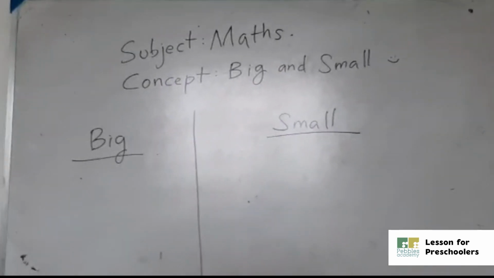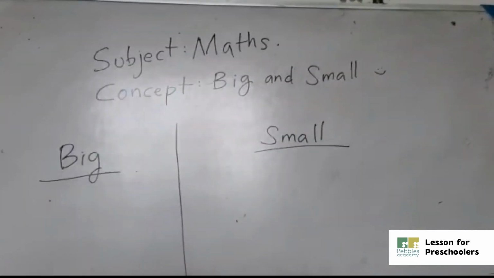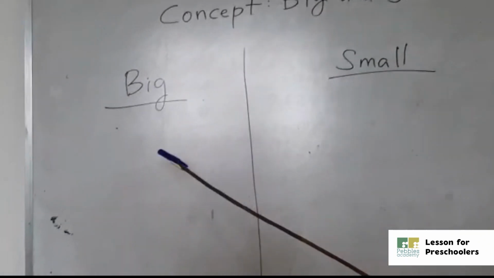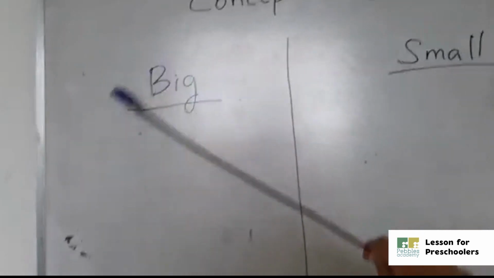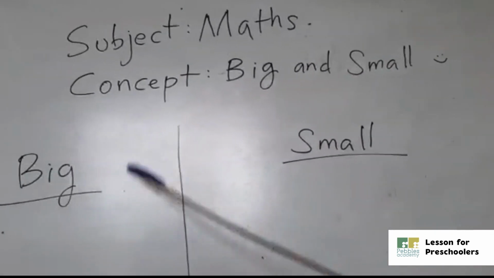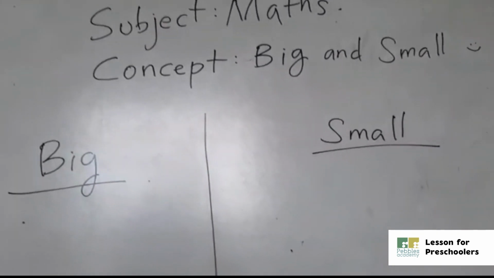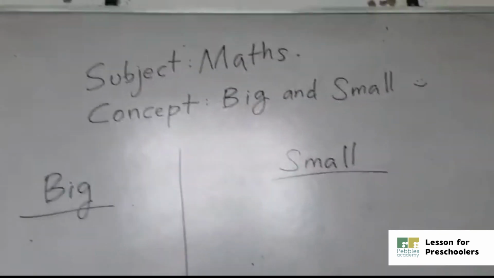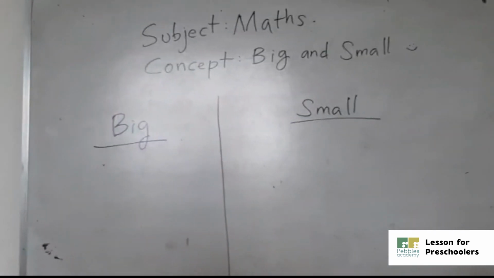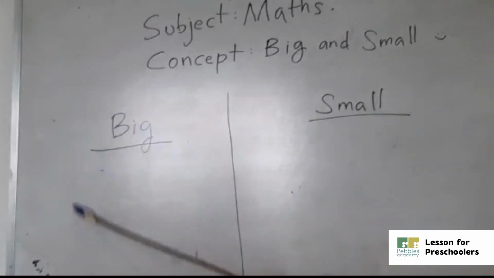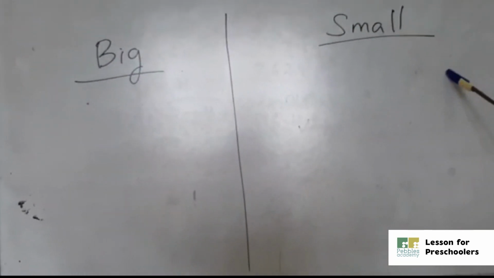Okay, so first, B-I-G, big. Okay, look at me. What is this? B-I-G, big. S-M-A-L-L, small. This one is the big side and this one is the small side. Now I have some things. These are the things. We will sort the things here. We will put all the big things here and all the small things here.